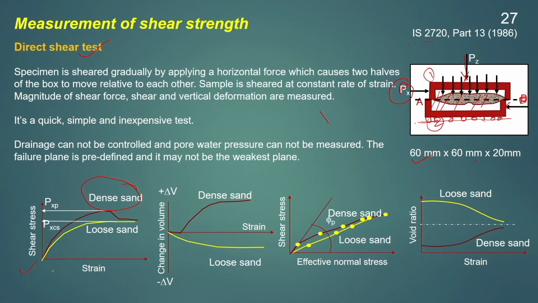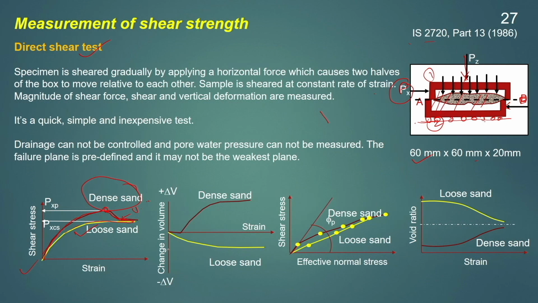If we take dense sand and plot the stress versus strain graph, we can see over here that with an increase in the strain, the shear strength of the soil will increase and reach a peak value, then it will start to decrease. So this is the peak strength of the soil sample, and then it will decrease and become constant. This is known as the ultimate shear strength of the soil sample. But if we take a loose sand, then with the increase in the strain, the shear stress of the soil will increase and reach a value, then it becomes constant over here. So this is for the loose soil.